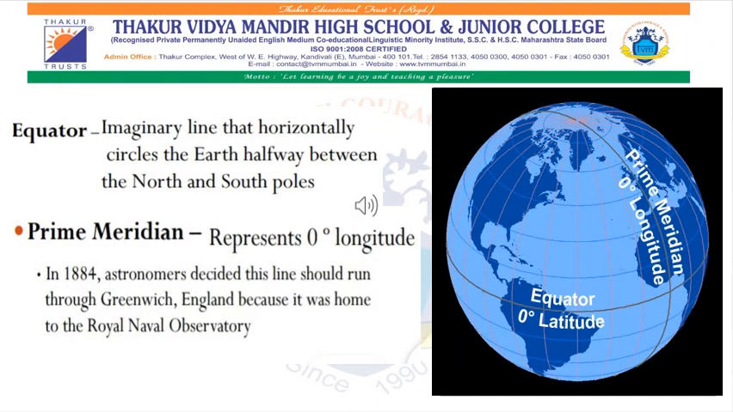We have seen that the imaginary horizontal line which divides the globe into two equal halves is called the equator. It is at 0 degree. In the same way, 0 degree longitude is called the prime meridian. It passes through Greenwich in Europe. It divides the earth or globe into two equal vertical halves.